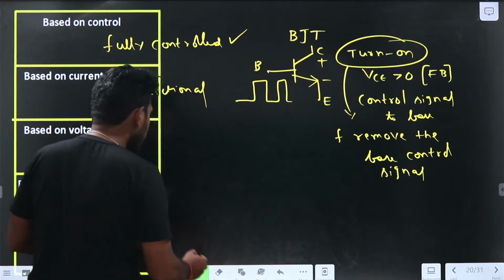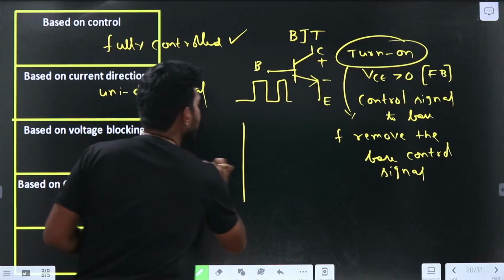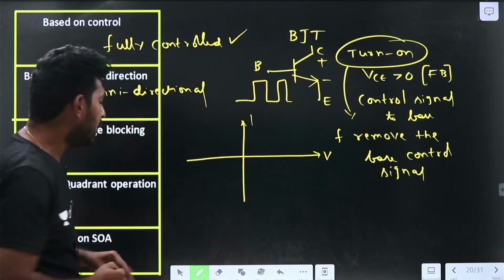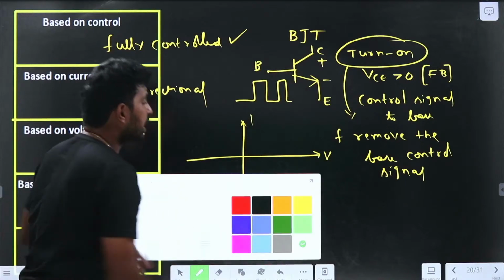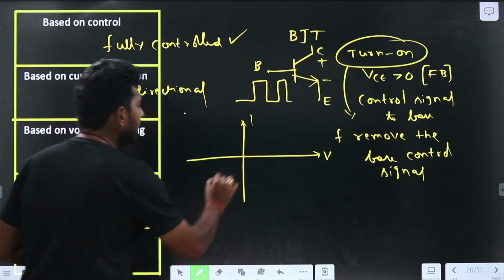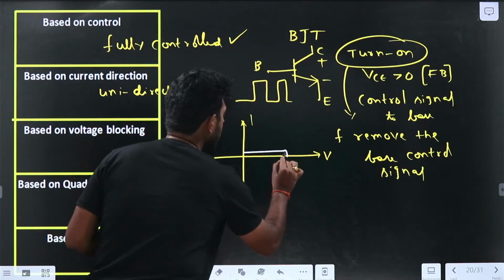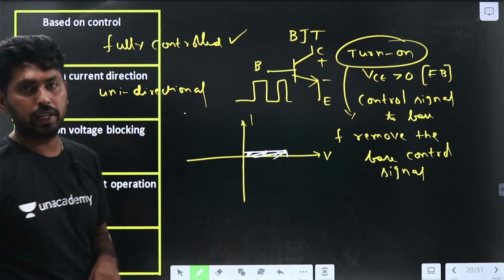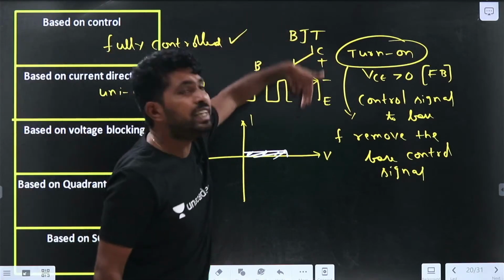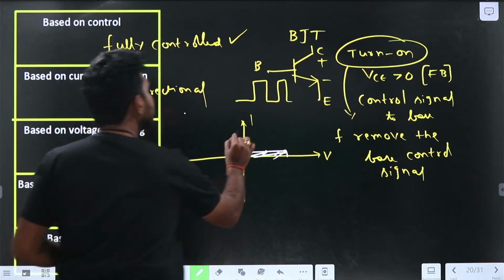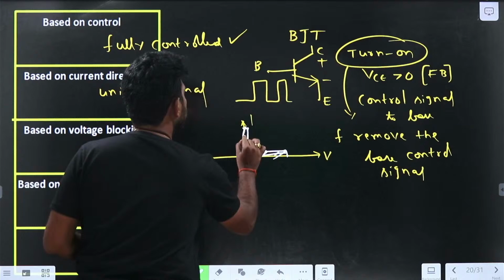So the voltage blocking, again, let me draw the voltage and current. What is the voltage blocking? Let me draw. It can block the positive voltage. Positive voltage means in which direction do we need to draw? In the positive X direction. So it can block the positive voltage and allow the unidirectional current, so it will be like this.